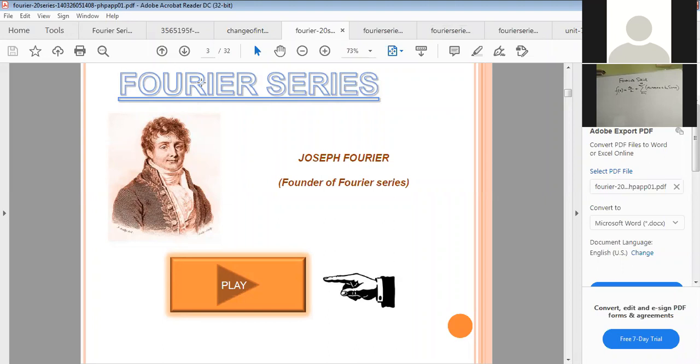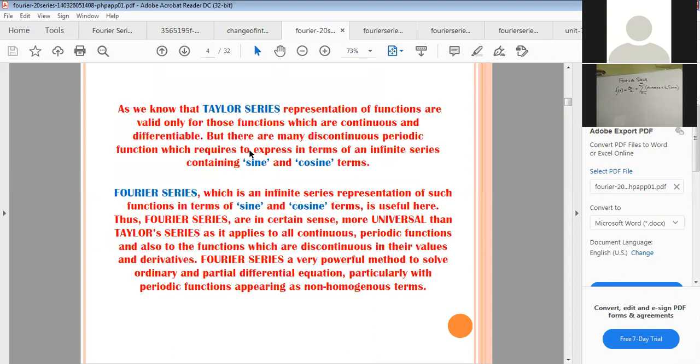Fourier series comes after the famous mathematician Joseph Fourier. He is the founder of this series. As we know, Taylor series representations of functions are valid only for those functions which are continuous and differentiable. You must know Taylor series from intermediate level, and trigonometric series, also sine and cosine functions. But there are many discontinuous periodic functions which need to be expressed in terms of an infinite series containing sine and cosine terms.